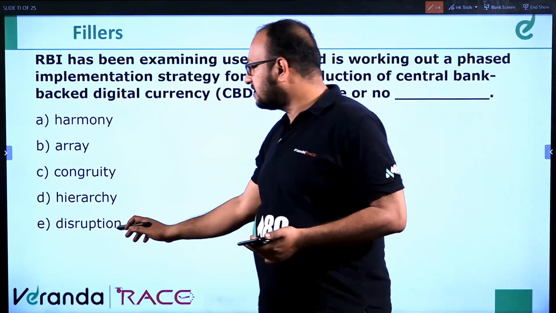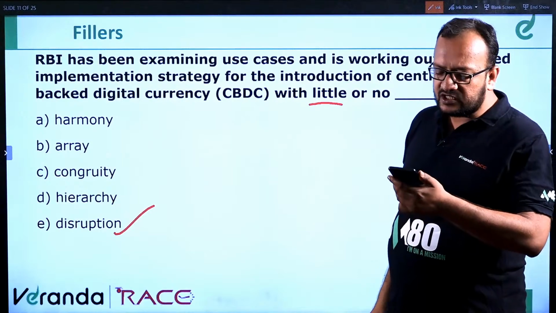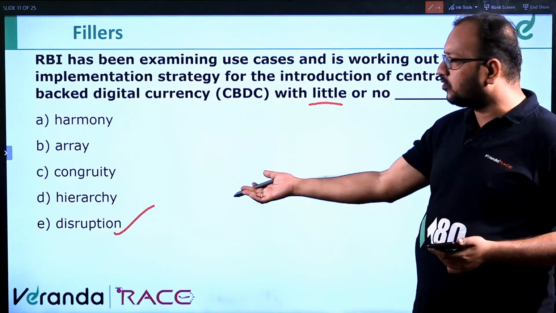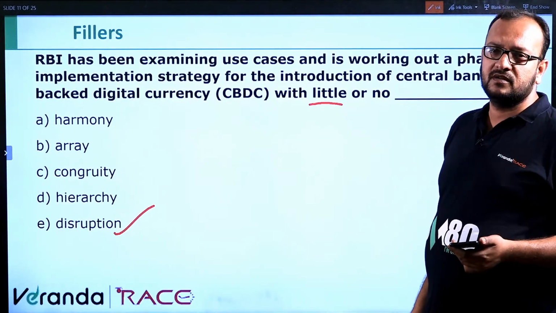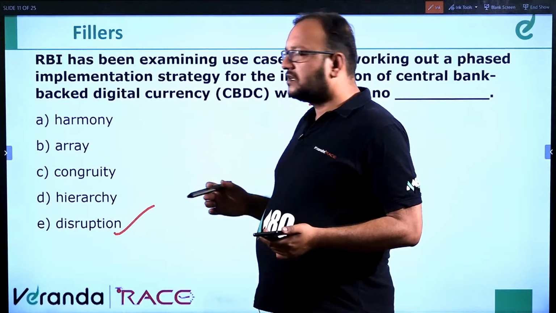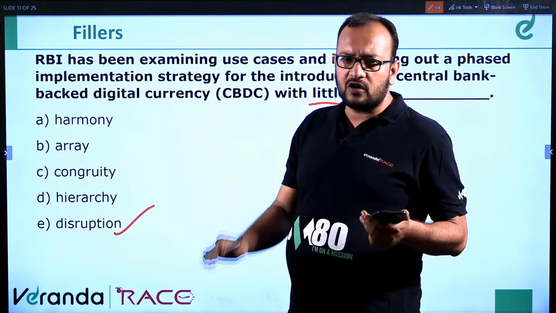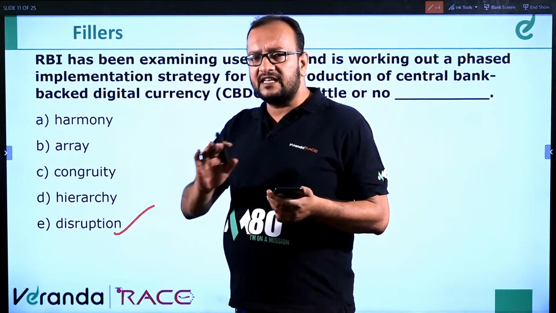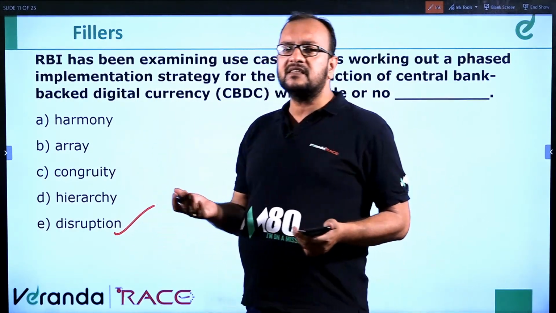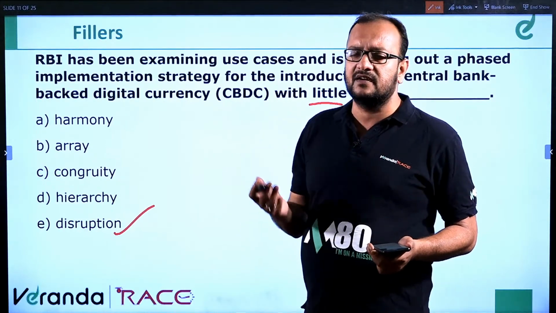So what is the word for problems? It is disruption. The sense of the sentence says a problem. So no problem or no disruption. Disruption is a problem, a bottleneck, a glitch. Harmony means accord with someone. Array means an assortment or arrangement of things. Congruity means again a kind of accord and friendship.